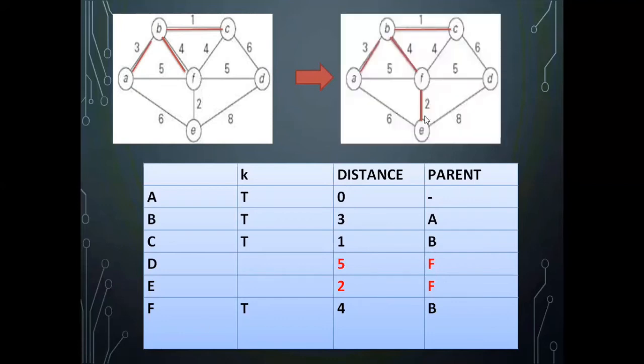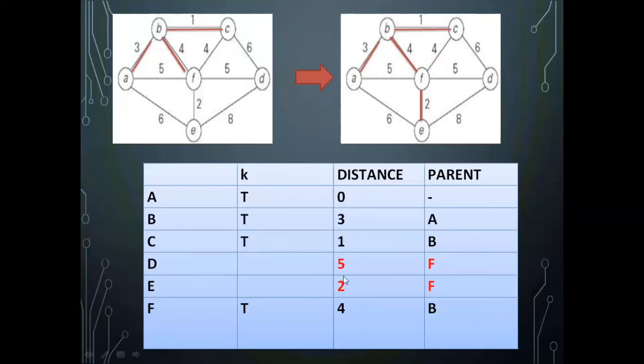So FE has been added. Now from E I should check what all the edges present are. E to A is there, but E and A are part of the spanning tree. No need for cross checking because both are part of the spanning tree. Now next is E to D. E to D you have the weight 8. With respect to D, the value present in the column is 5. So no need of any updation.